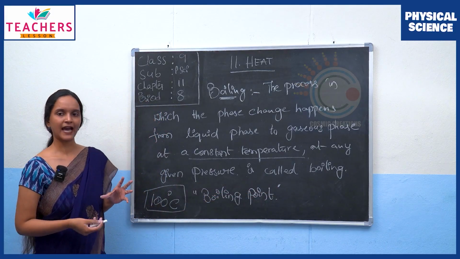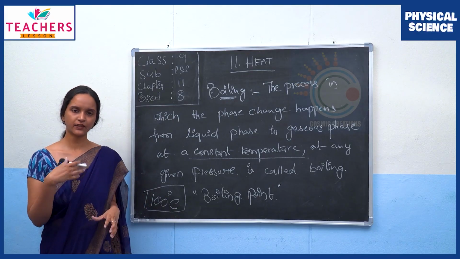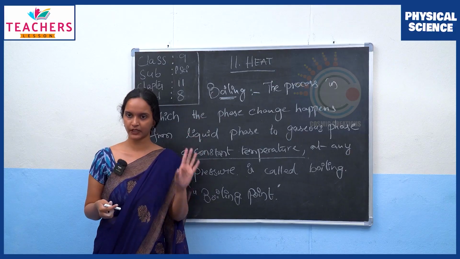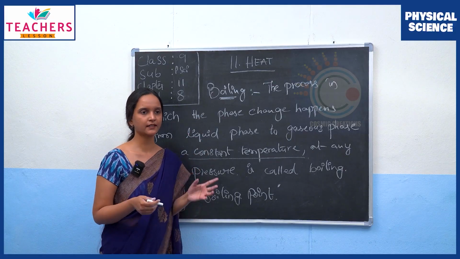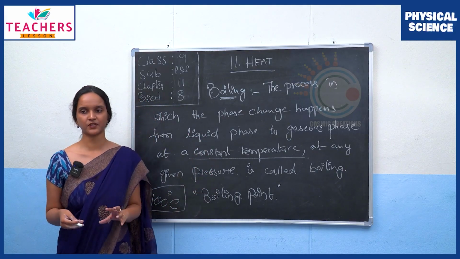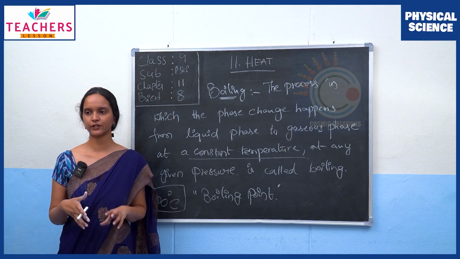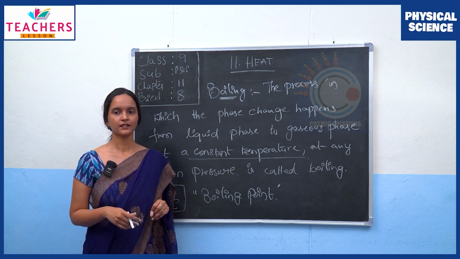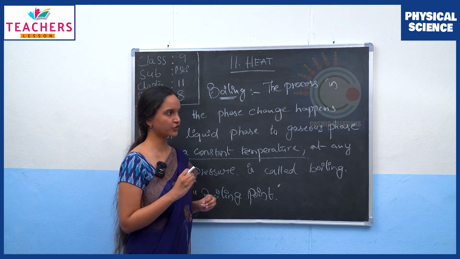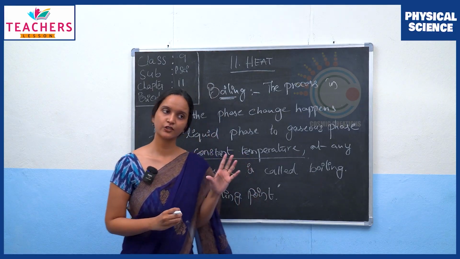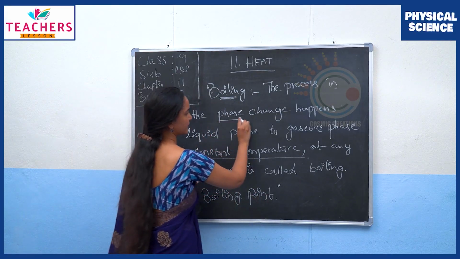Now we have seen that even though we continue to supply heat energy to our beaker of water, after 100 degrees Celsius we don't see any substantial increase in the temperature. Then where does this heat go? What do you think is happening? So this additional amount of heat energy supplied to the liquid is used in the phase change.